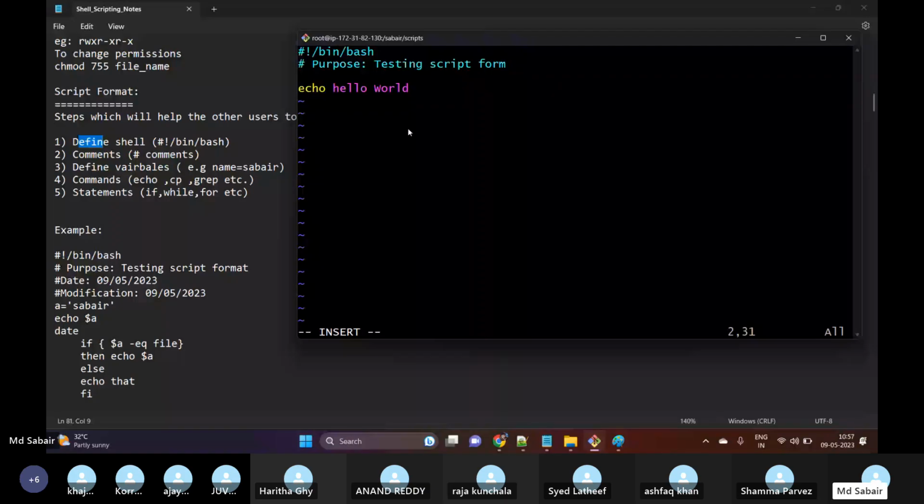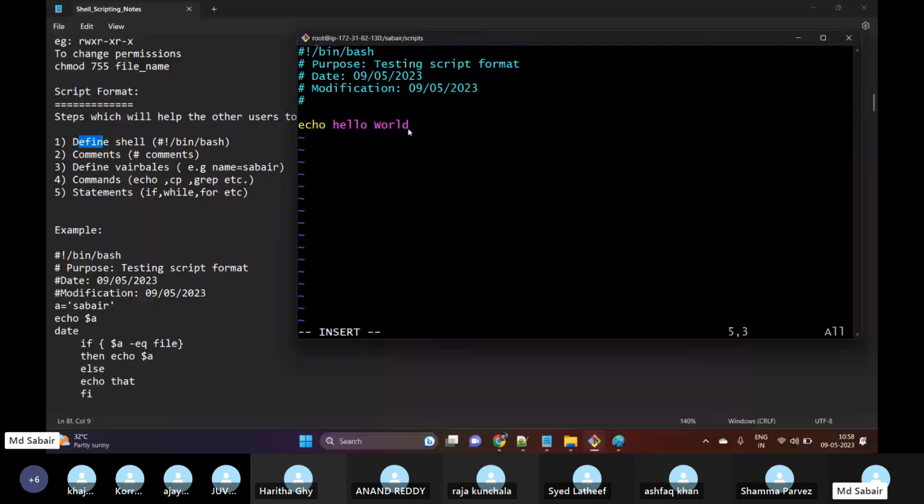Then I'm writing one more comment, that is date, on which particular date this script has been created: 09/05/2023. Modifications means on which date this has been modified: 09/05/2023. And then we can go for any variables.